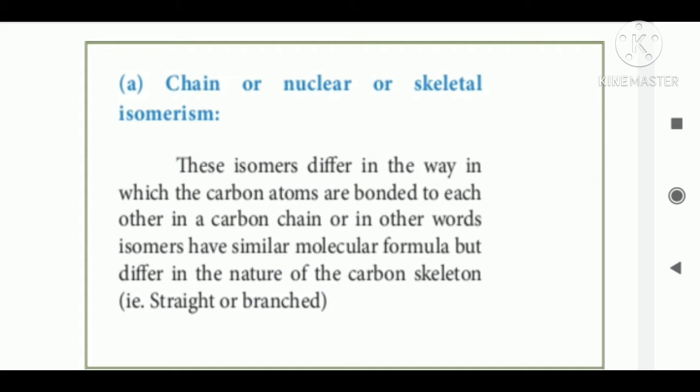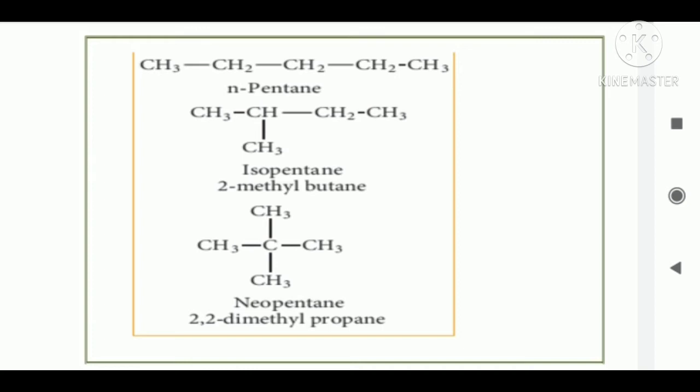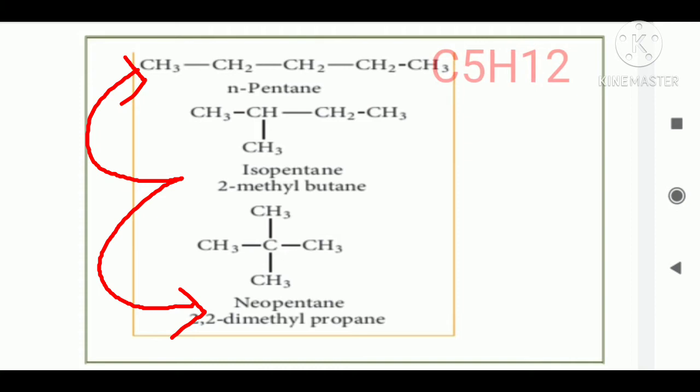Examples of chain isomer: 1, 2, 3, all of the same molecular formula, that is, number of carbons 5 and number of hydrogens 12, but the carbon skeleton is changed.